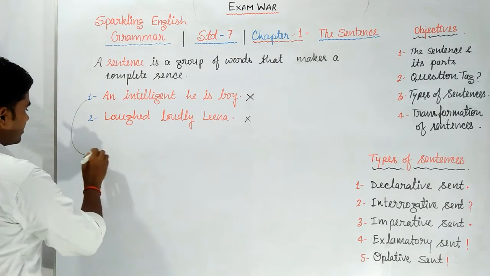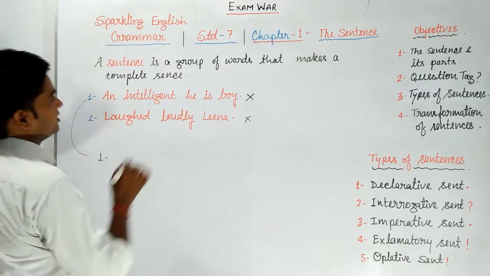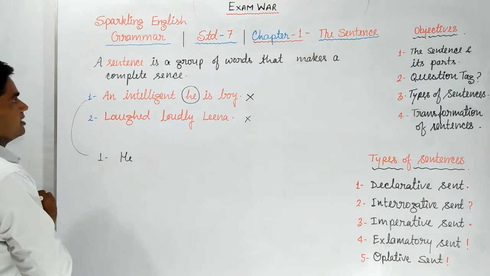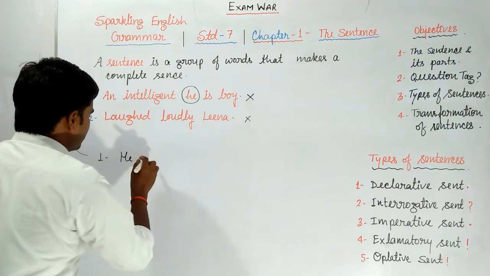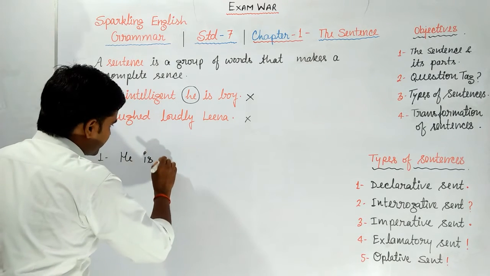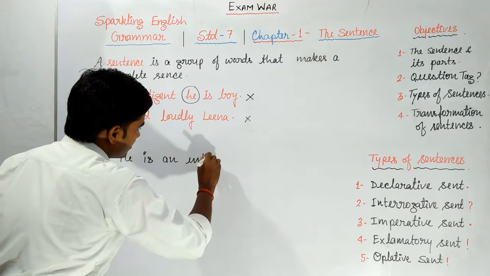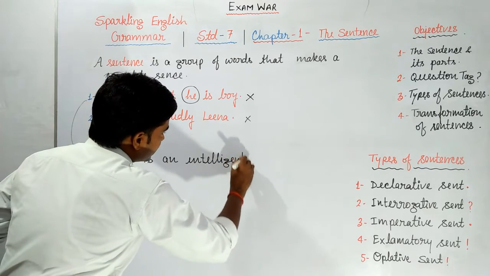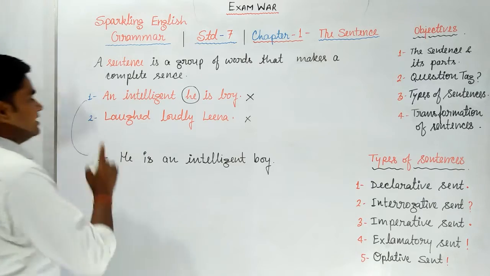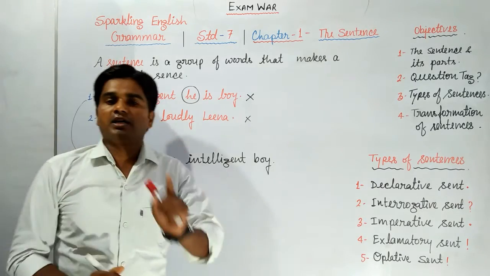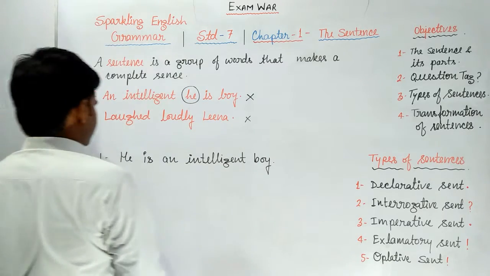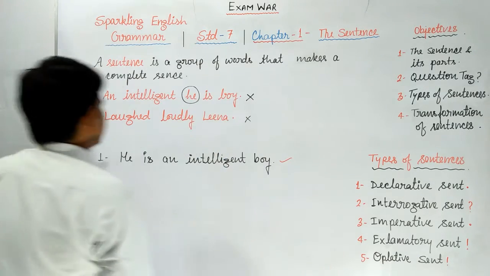For number one, first of all, we must write the subject. What is the subject? He. And the helping verb is. He is an intelligent boy. Now this group of words is giving us a complete meaning. That's why this is a sentence.